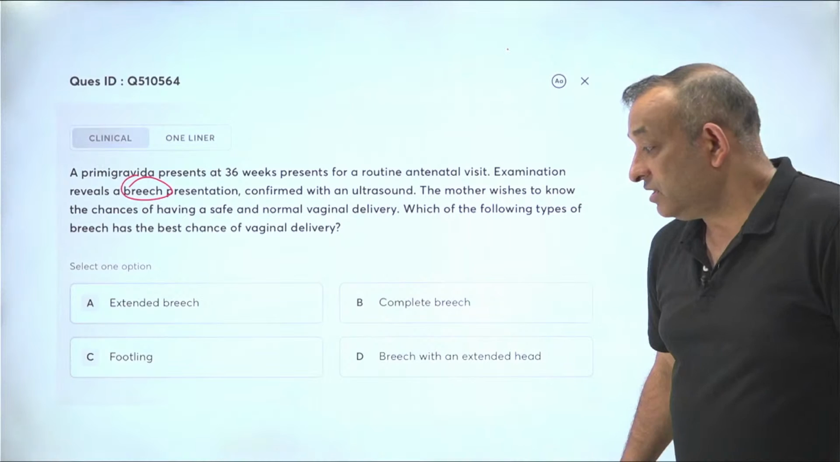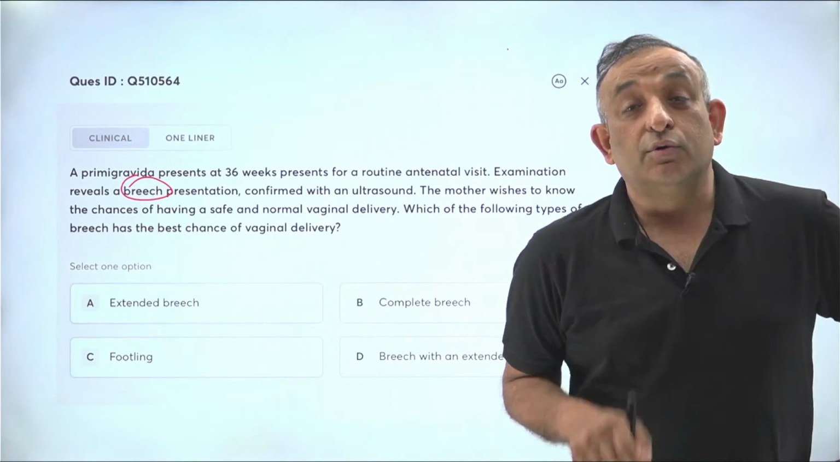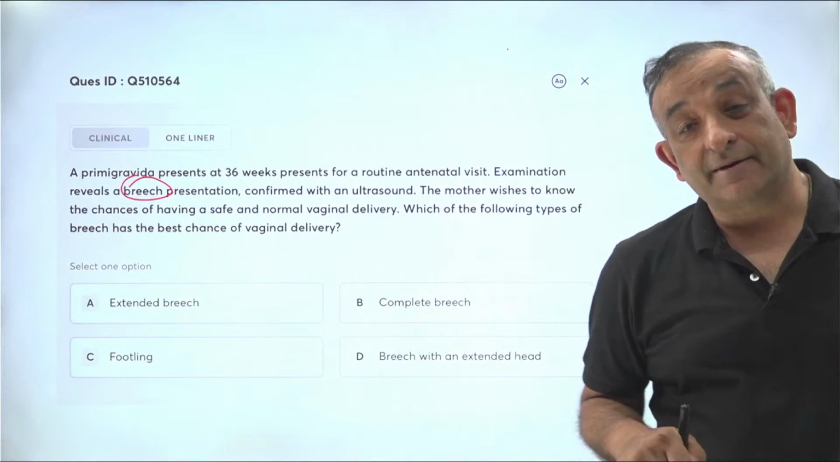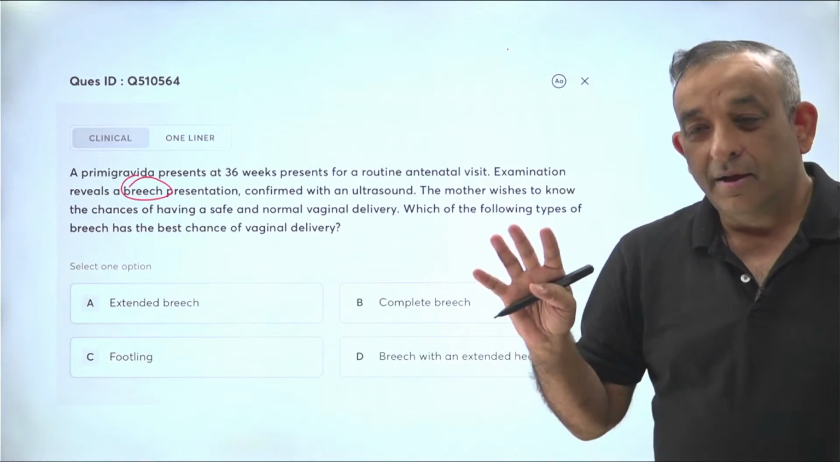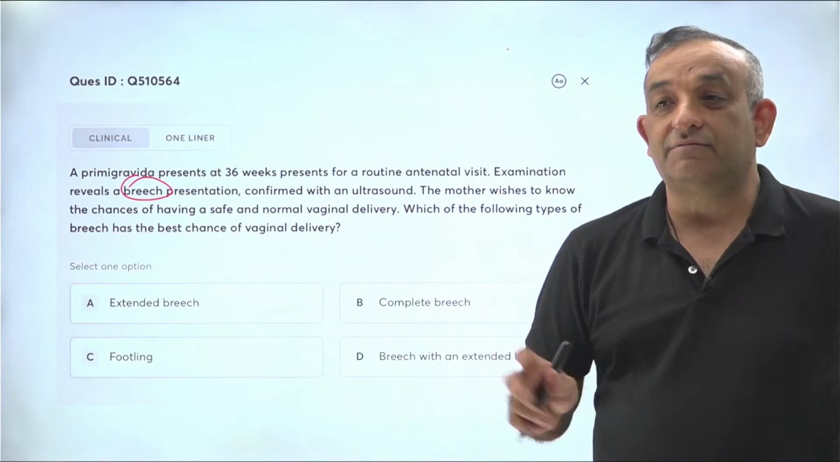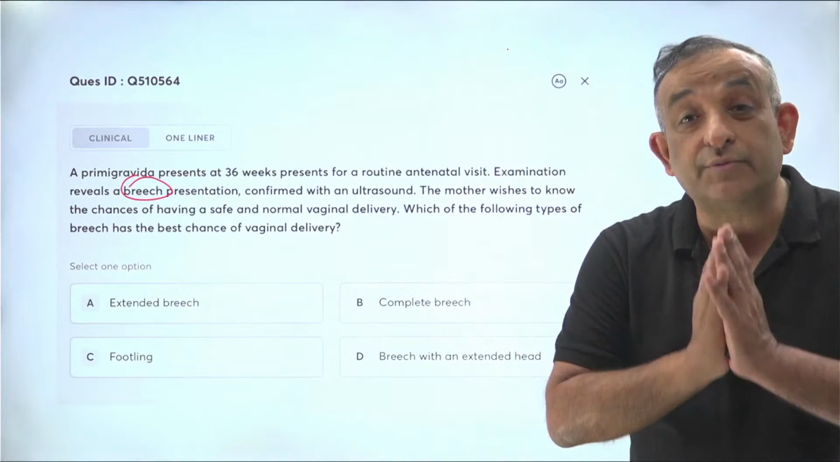Now, first of all, this question should tell you that we do breech vaginal deliveries. All right. Don't say breech requires only cesarean section. I don't know why, the whole of practice nowadays, anywhere in obstetrics, you see breech, go ahead and do a cesarean. Please, breech will deliver vaginally.